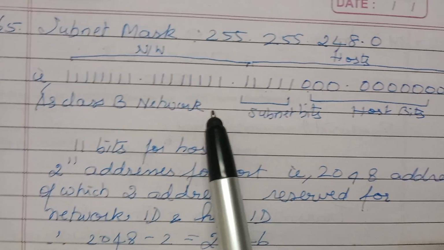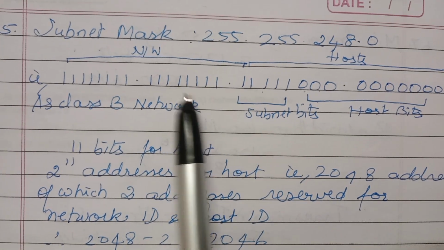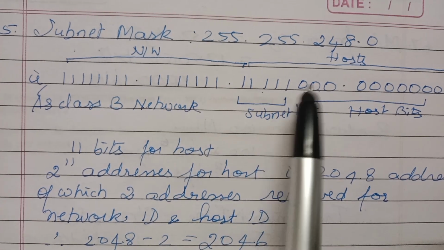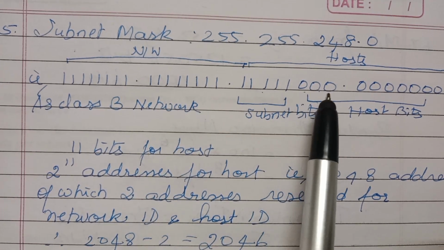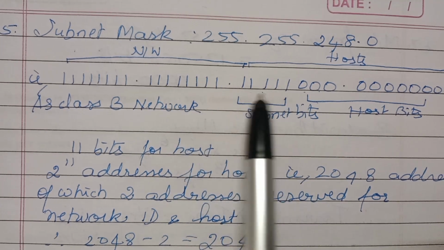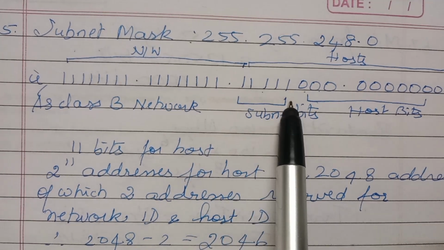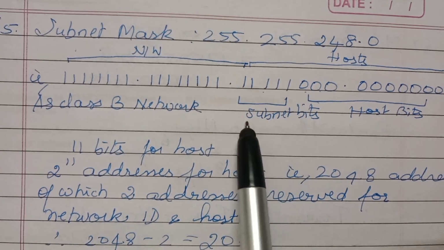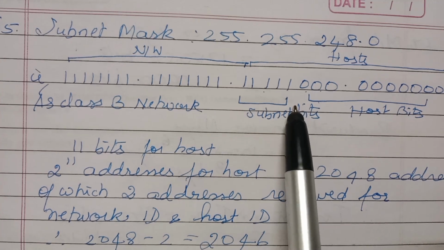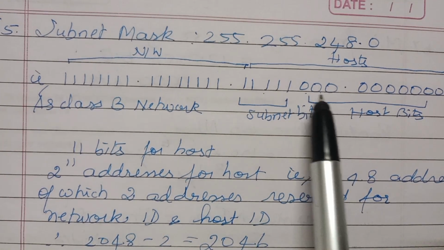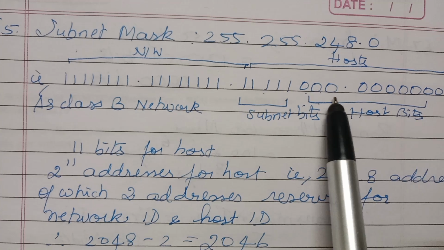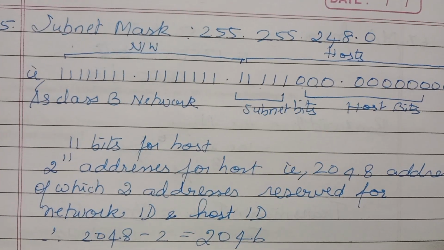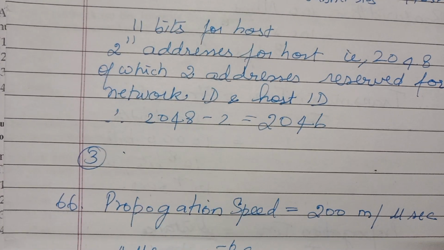Here it is given as a class B network. So in class B the first 2 octets will be network, the next 2 will be host bits. But here they have taken some bits from the host for subnets. So 1 2 3 4 5, so 5 bits are 1, and these are taken up for subnets. Hence the number of bits for hosts is the last octet, that is 8, plus these 3. So these are the host bits. Totally there are 11 bits for the host.